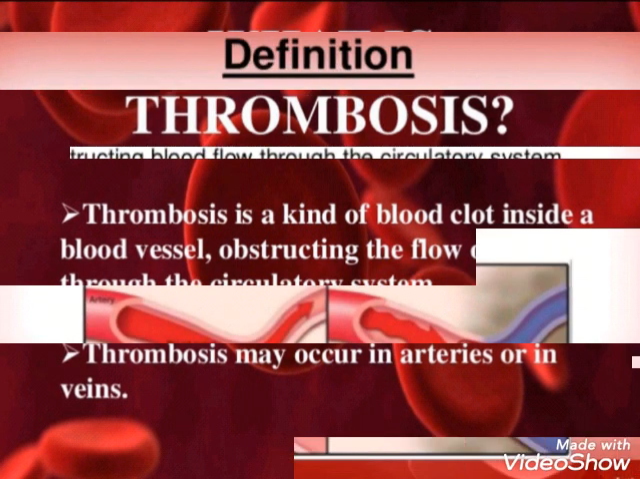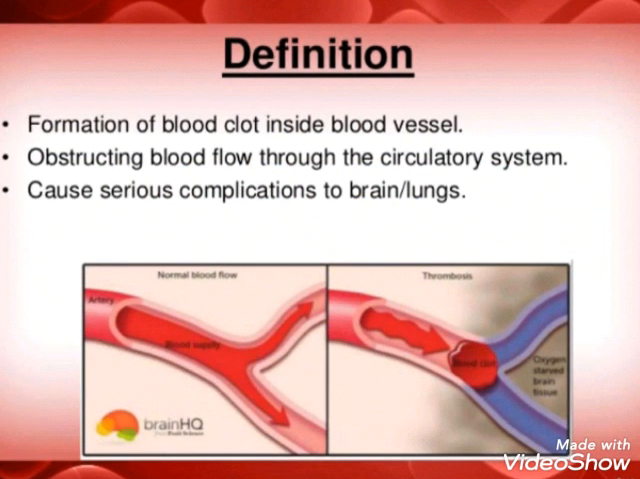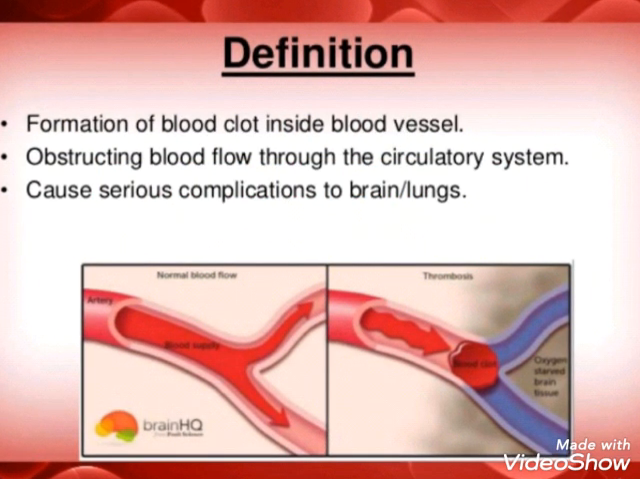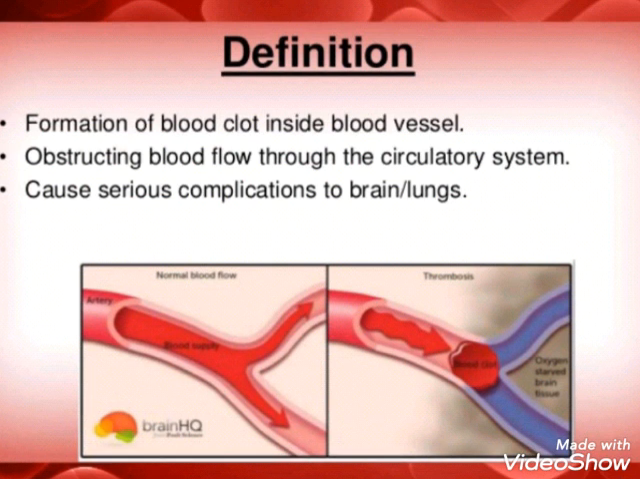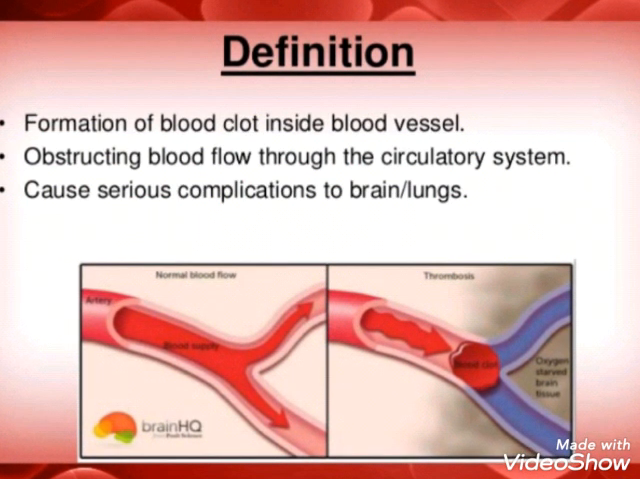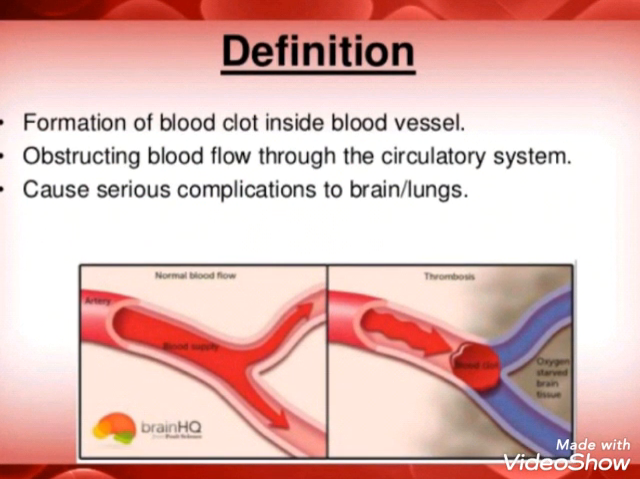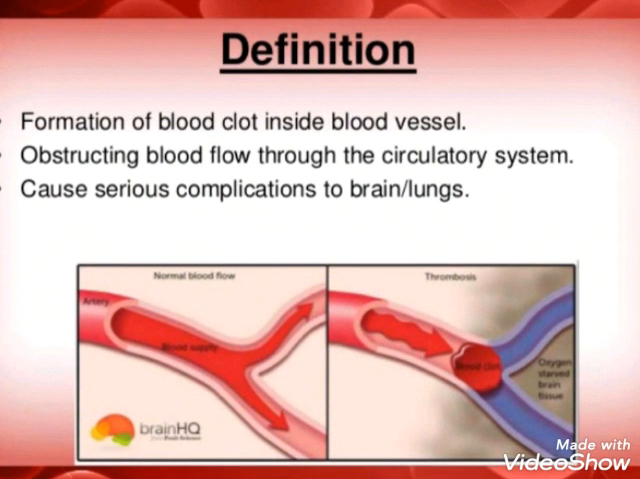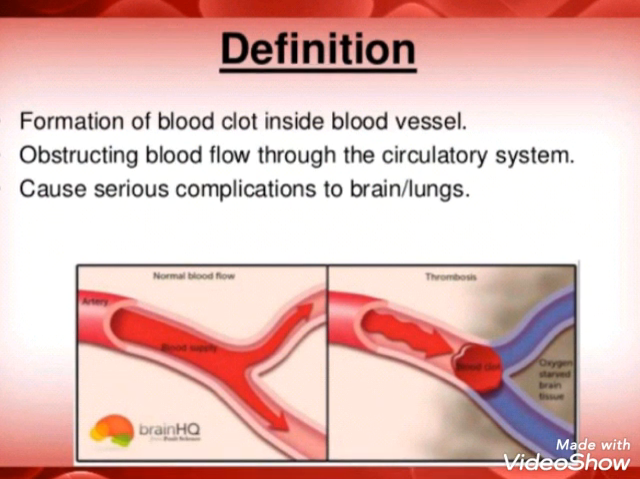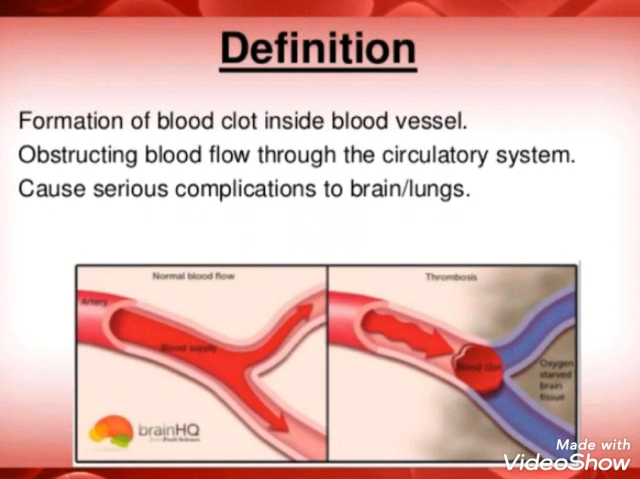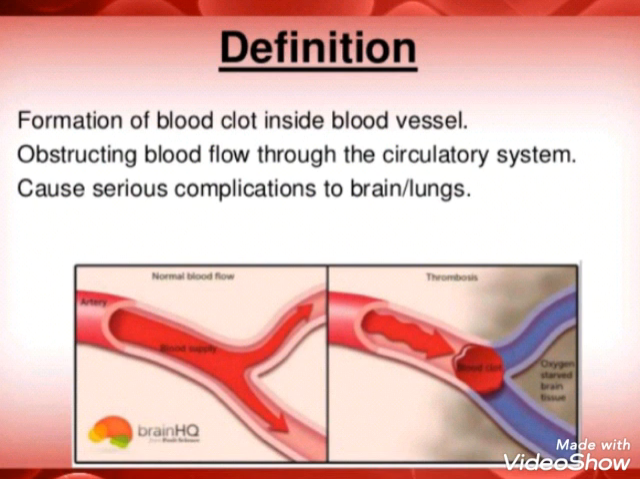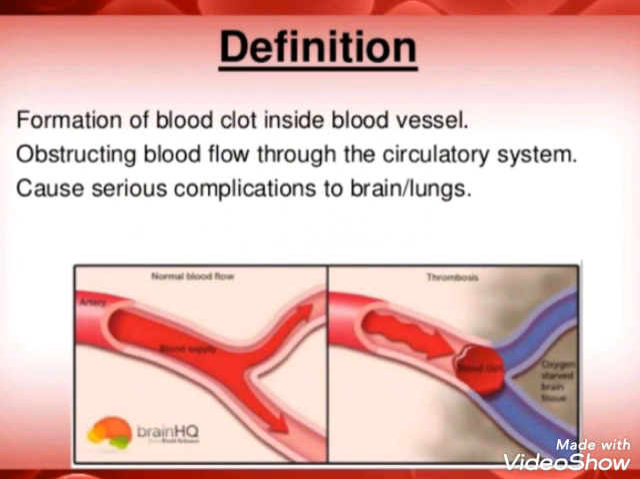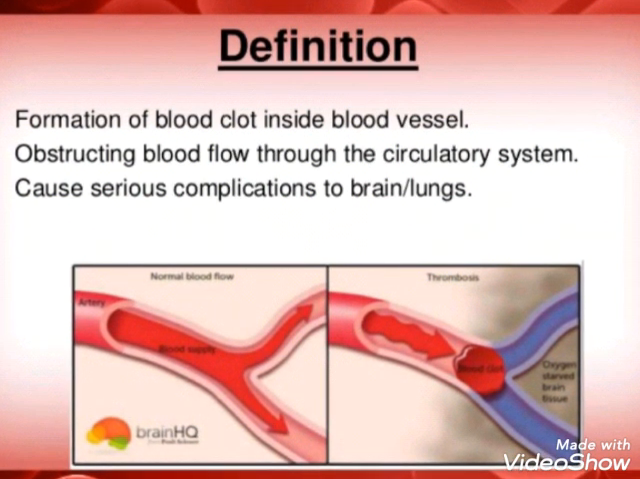We'll see the definition: formation of blood clot inside blood vessels. So this is the definition. What is thrombosis? Thrombosis is a formation of blood clot inside the blood vessels, obstructing blood flow through the circulatory system and causing serious complications to brain and lungs. So whenever the blood cannot reach major parts of the body, there will be certain serious conditions occurring, or you can say complications, that cause damage to the body organs.